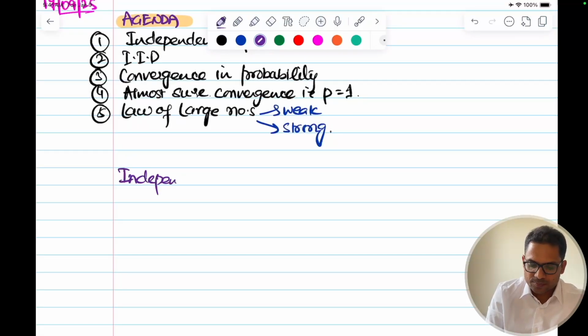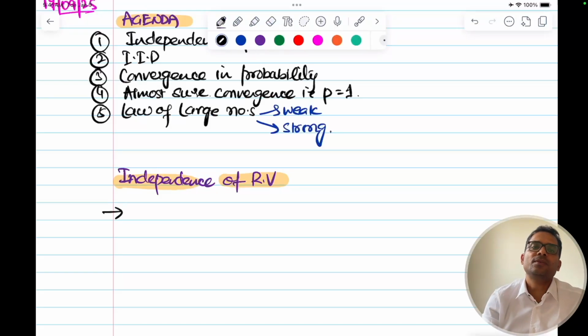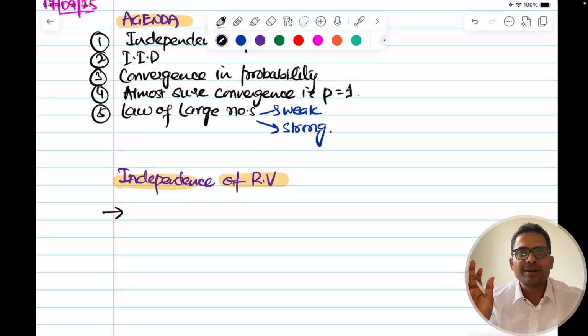Independence of random variables, RV I use for random variables. So what is independence of random variables? You have discussed in the last class also, when there are two or more than two random variables, we may not always have only one random variable. So we discussed the joint, marginal and conditional probabilities for two or more than two random variables, and continuing that we'll discuss the independence of two or more than two random variables. So what does that mean? This means that the outcome of one random variable does not impact the outcome of other random variable.